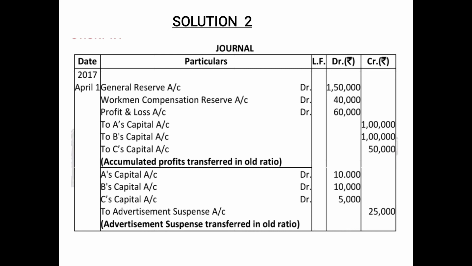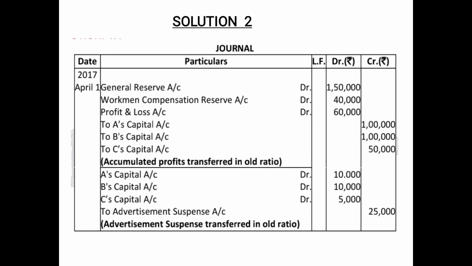The second entry is for writing off the accumulated loss, that is advertisement suspense account. Since it is an accumulated loss and when we are giving the loss to the partners, their capital balance decreases. That means the liability decreases. Therefore, it carries a debit balance, so the partners' capital account will be debited.